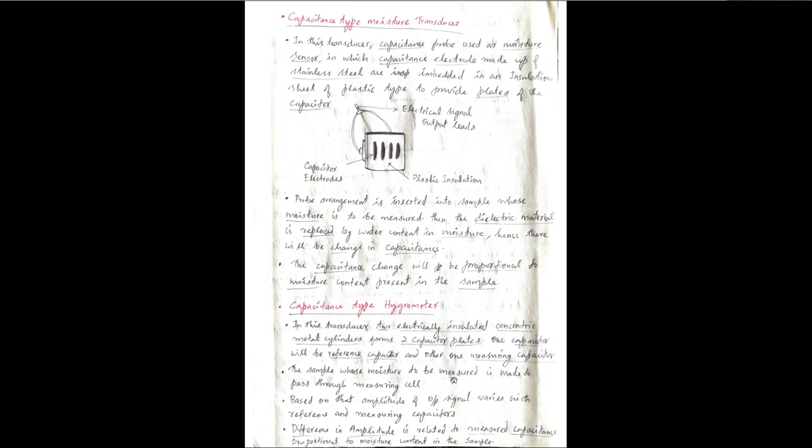Here we pass the moisture sample. When the sample is passed, there is a reference capacitor, and likewise we have a measuring capacitor. The difference between the reference capacitor and the measuring capacitor will be changing. So that will be taken as the amplitude of the output signal. So the difference in amplitude is related to the measured capacitance, proportional to the moisture content in the sample.